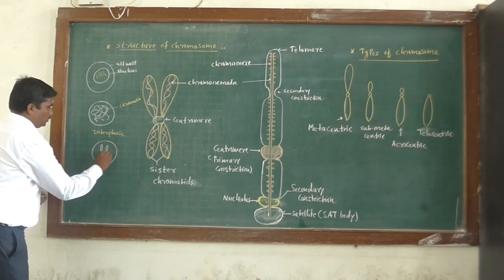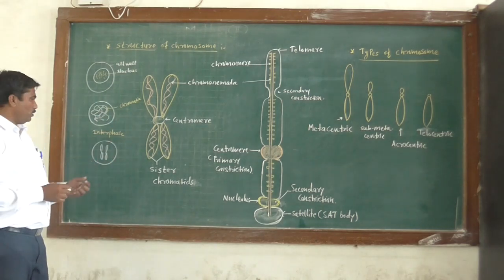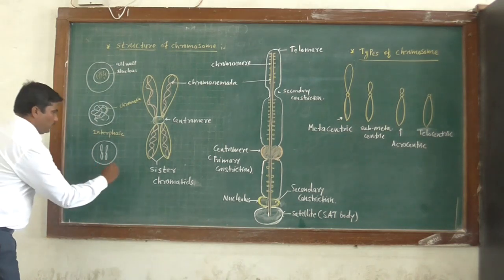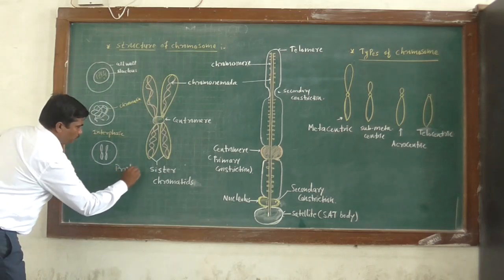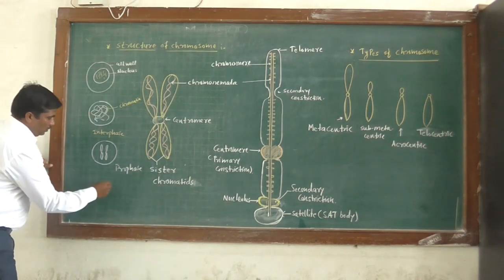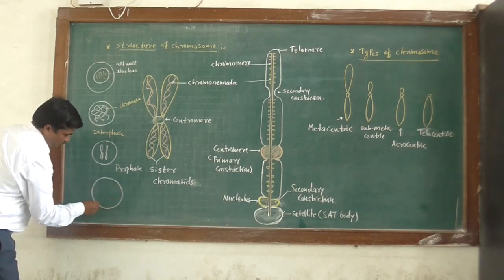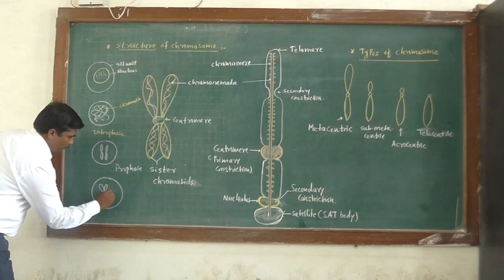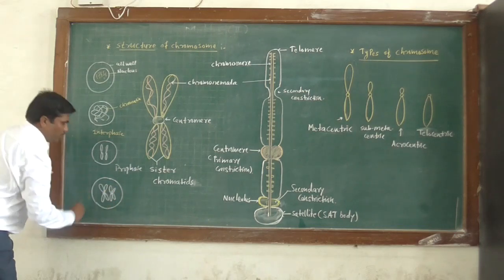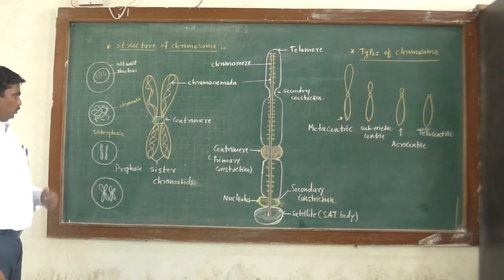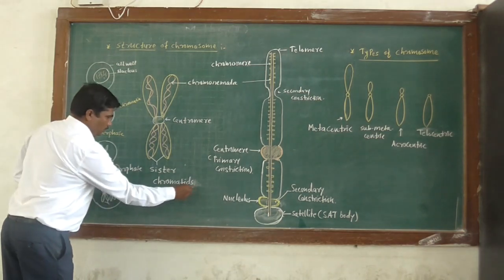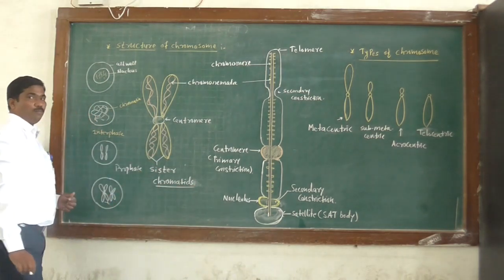So they undergo the condensation. These threads become short and form the chromosomes in prophase. Then in metaphase, these chromosomes become very short, they condense, and they are visible in metaphase. And these chromosomes have sister chromatids. So these are the sister chromatids.